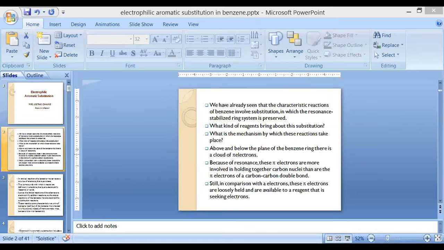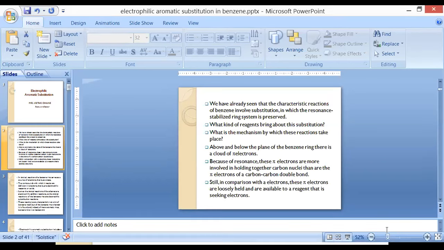Now we are discussing next why benzene undergoes only substitution type of reaction and not addition reaction. What kind of reagents basically do this substitution on the benzene ring? This will be discussed in this topic.